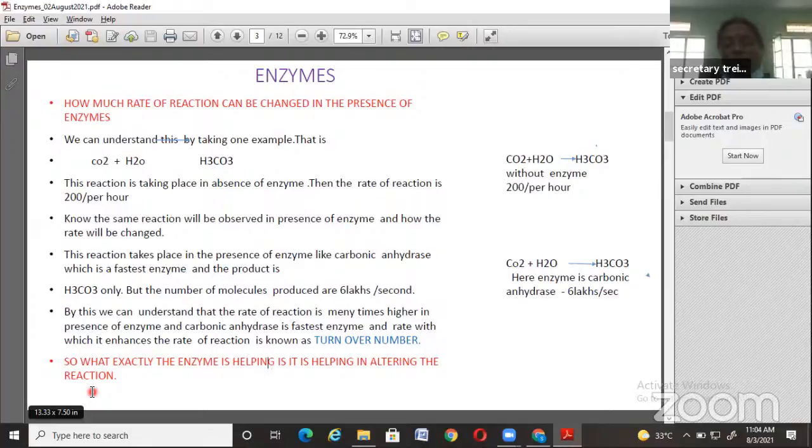How much the rate of reaction is changed in the presence of enzymes can be understood by this example. Without enzyme influence, the rate of reaction is minimum, but by the influence of enzyme, the rate of reaction is changed enormously, many times higher. So that can be understood by this example. Next.